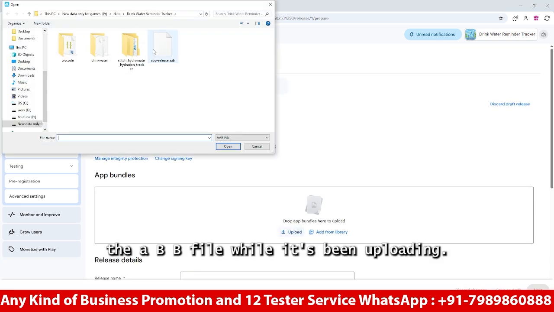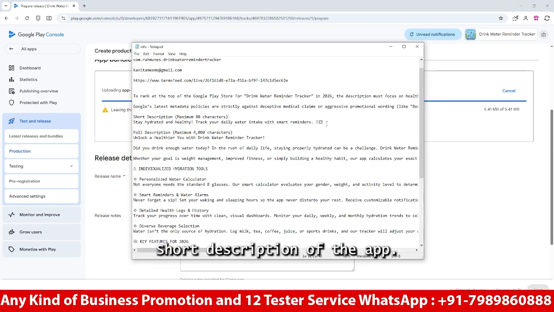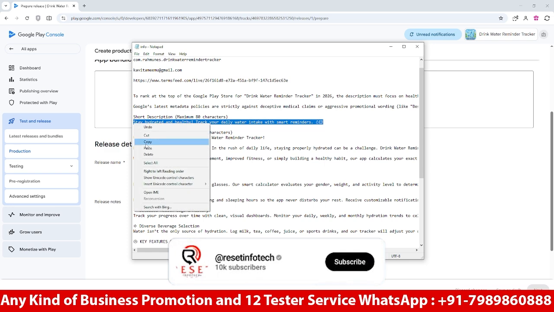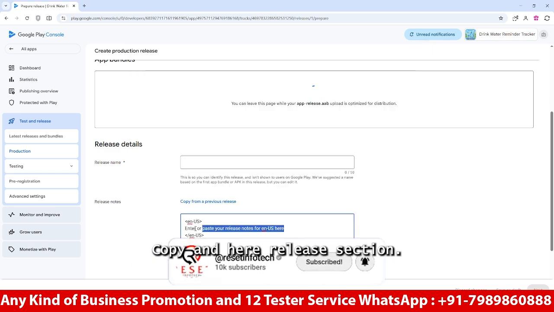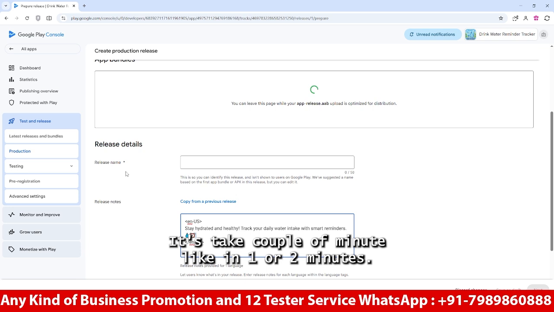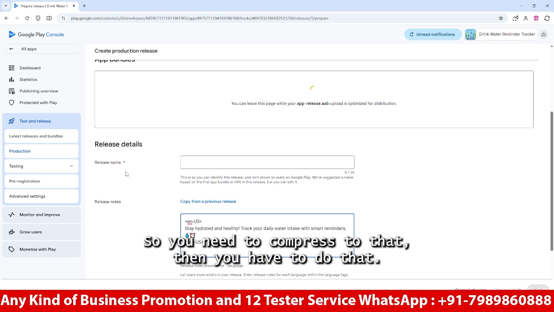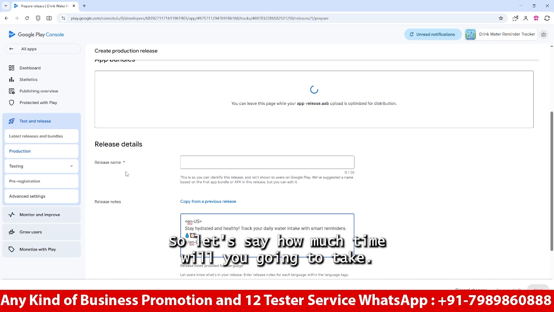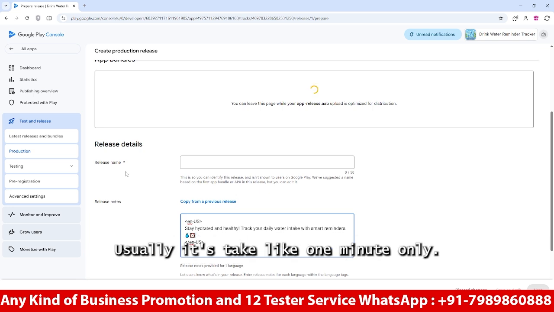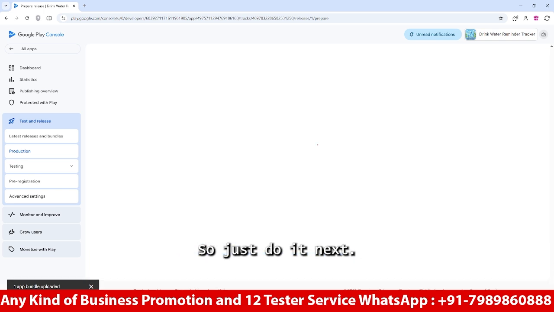Now upload the AAB file. While it's uploading, we will write the short description of the app here, copy it, and paste it in the release section. So it will be very easy. It takes a couple of minutes, like 1 or 2 minutes. It's not going to take more time unless your app is so big, like a game in GB sizes. Then you need to compress it. Let's see how much time it takes. Usually it takes about 1 minute only, not more than that. So see, it's done. Just click next.